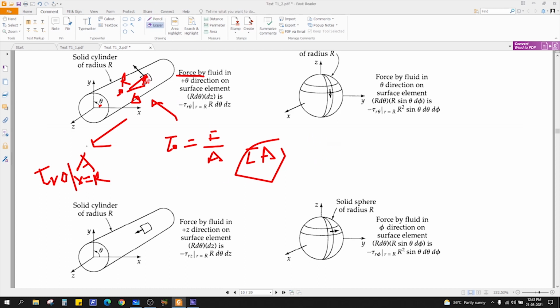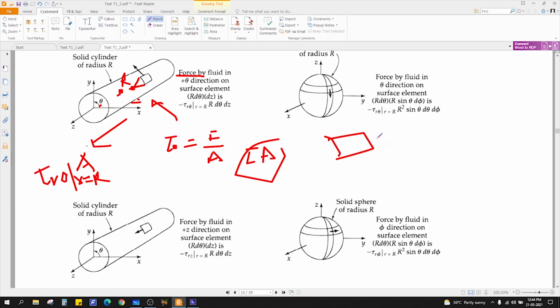So let me erase this. Okay, what is the area here? How will you calculate this small strip of element? So this will be your radius R, right, from the axis. So to find this area, what do you need? Length into breadth, right?